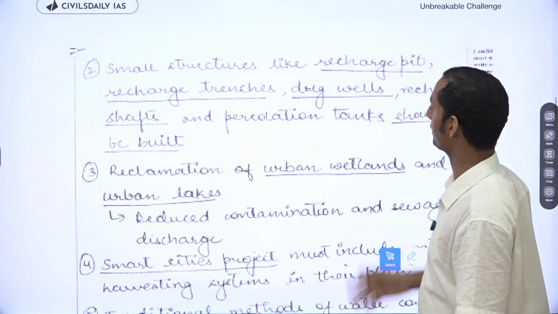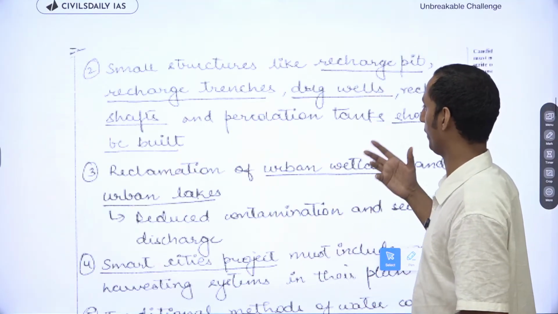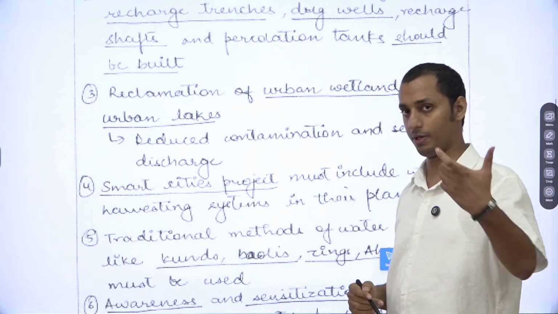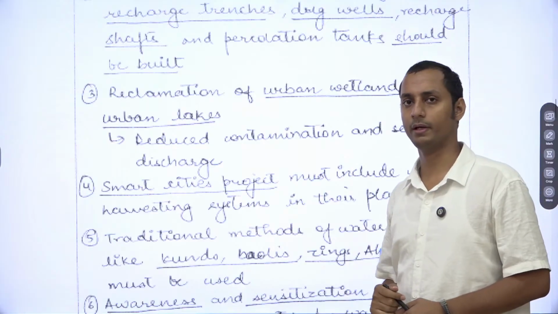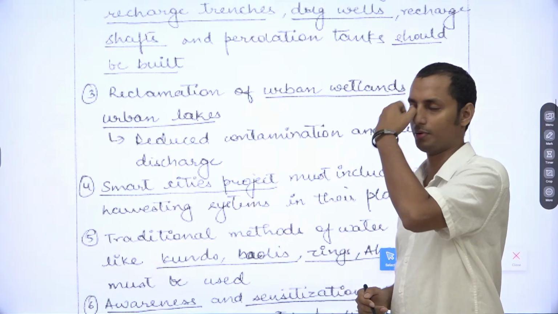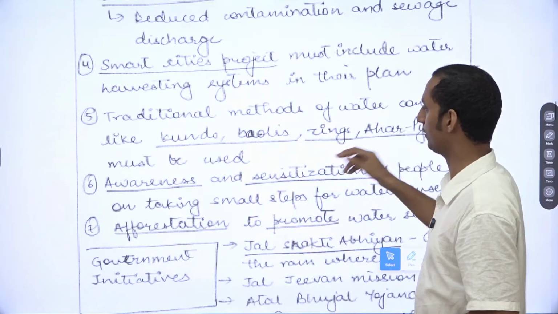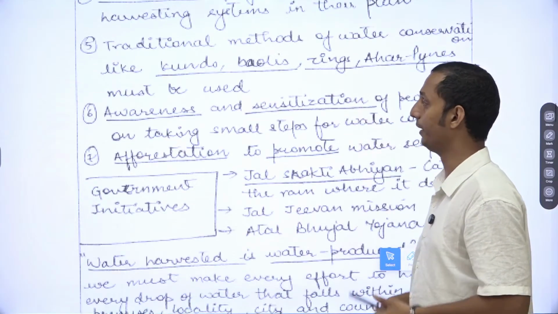Small structures such as recharge pits, recharge trenches, dug wells, recharge shafts, percolation tanks, reclamation of urban wetlands, urban lakes, which has been a part of Mission Kakatiya. Also, you can mention the Paani Foundation as well here. But then mostly the Paani Foundation focuses on the rural areas. Okay, fine. Smart Cities project you can mention. Traditional methods such as tankas, johads, all these can be mentioned.